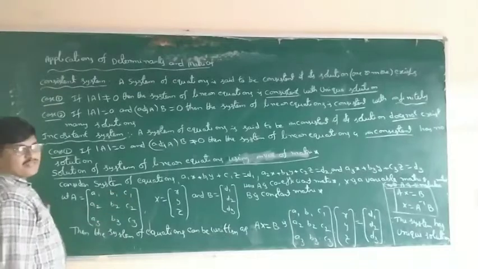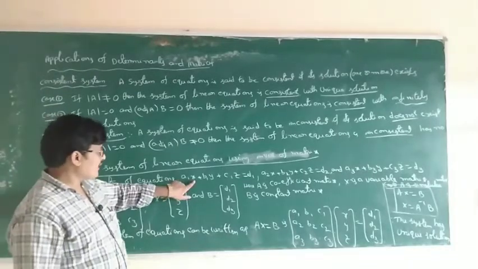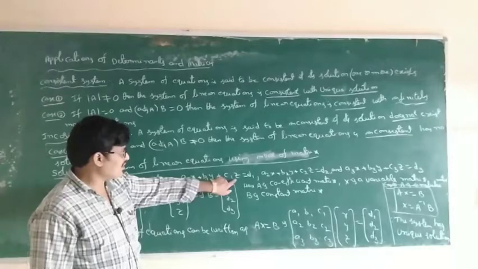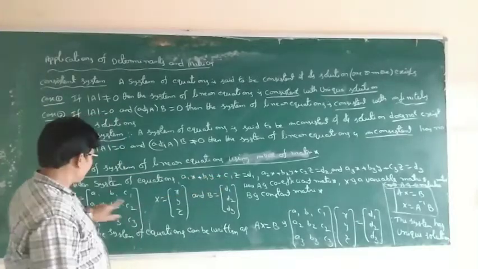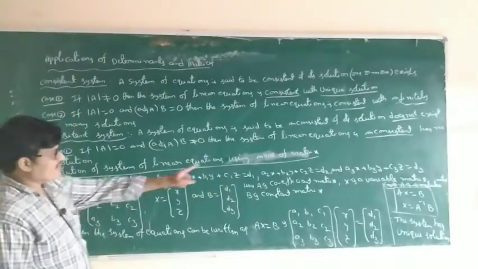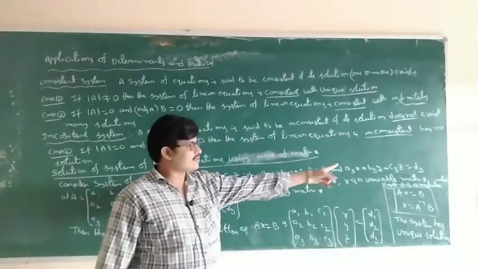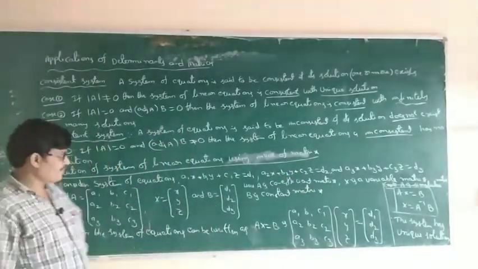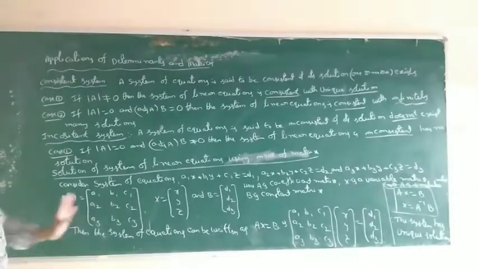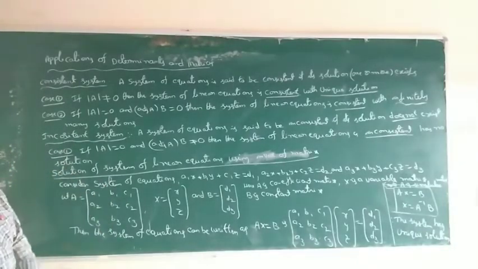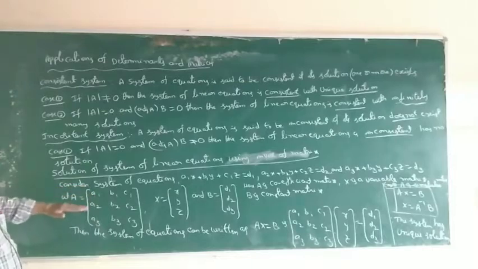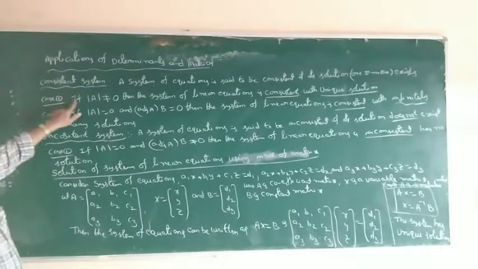The coefficients of x, y, z are a1, b1, c1 in the first row; a2, b2, c2 for the second equation; a3, b3, c3 for the third equation. Only the left side coefficients of x, y, z. This is the A matrix.